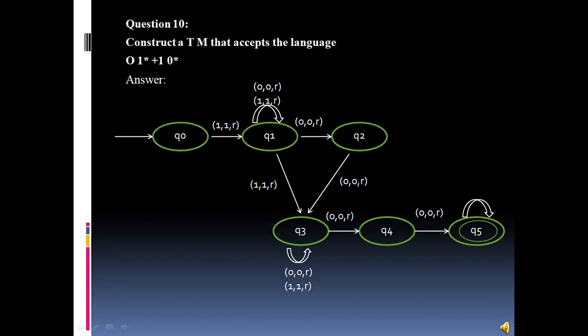Okay, so now let us proceed to the next question. This question states that we have to construct a Turing machine that accepts the language 0 1 star plus 1 0 star. The Turing machine will generate an output regardless of whether the output is correct or not. Here we have the state transition diagram from the initial state to the final state, where Q0 is the initial state and Q5 is the final state. You can see in the diagram the changing of 1 to 0 and again 0 to 1, and this is how the Turing machine works.